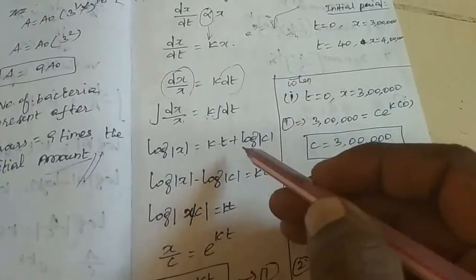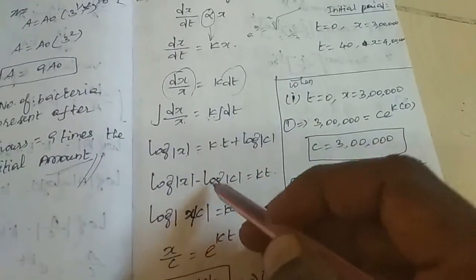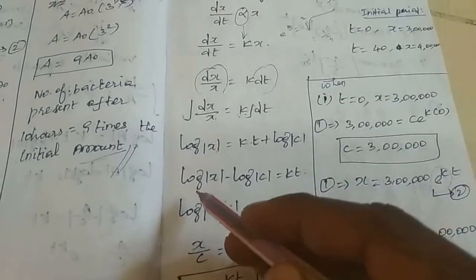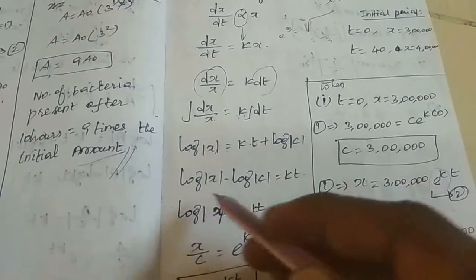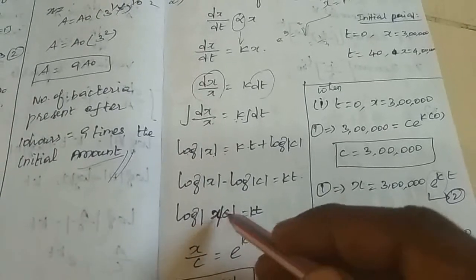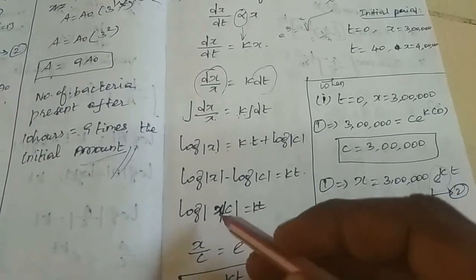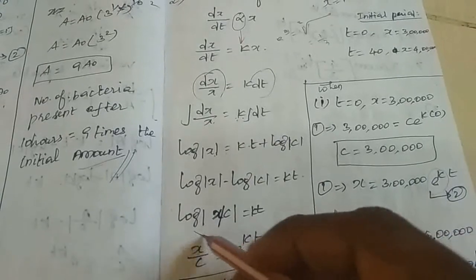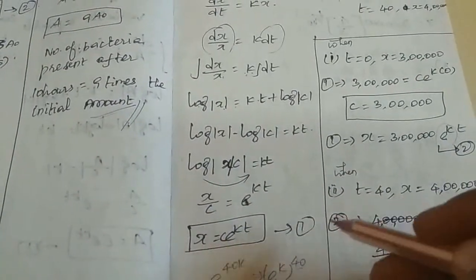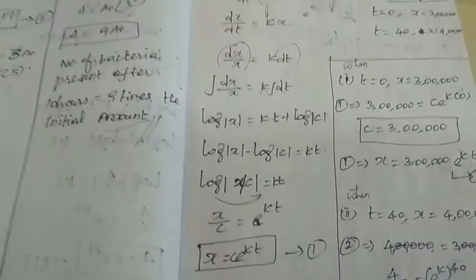Now moving log c to the other side, log x minus log c equals k t. Using the log a minus log b concept, that is log of x by c equals k t. Now, taking log in the opposite way with base e, x by c equals e power kt, so x equals c e power kt. That is called equation number 1.